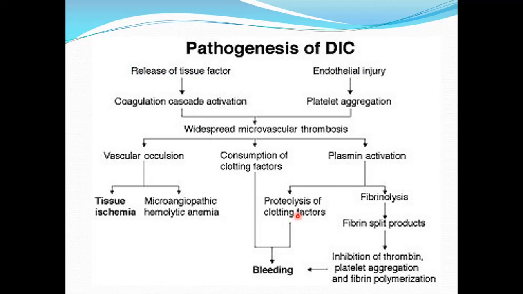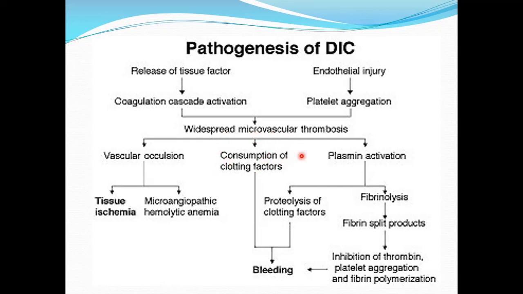Now, this flow chart shows us the pathogenesis of disseminated intravascular coagulation. There are two things going on. One is the release of tissue factor because of trauma to the tissues or presence of dying tissue, and there is endothelial damage caused by the endotoxins. This causes activation of the coagulation cascade, as well as activation of the platelets. So, there is widespread intravascular coagulation resulting in formation of thrombosis. And when there is widespread thrombosis within the body, this is going to cause consumption of the clotting factors.